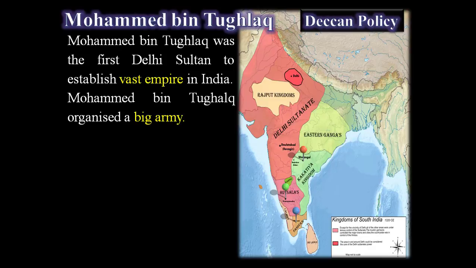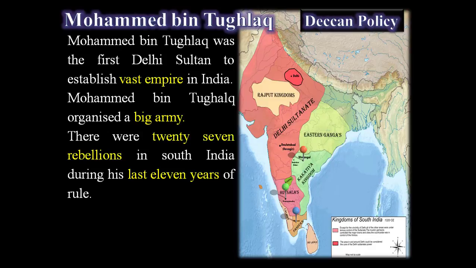But to maintain such a vast empire, huge administrative skills and the organization of a big army were needed. There were 27 rebellions in South India in the last 11 years of the rule of Muhammad bin Tughlaq.